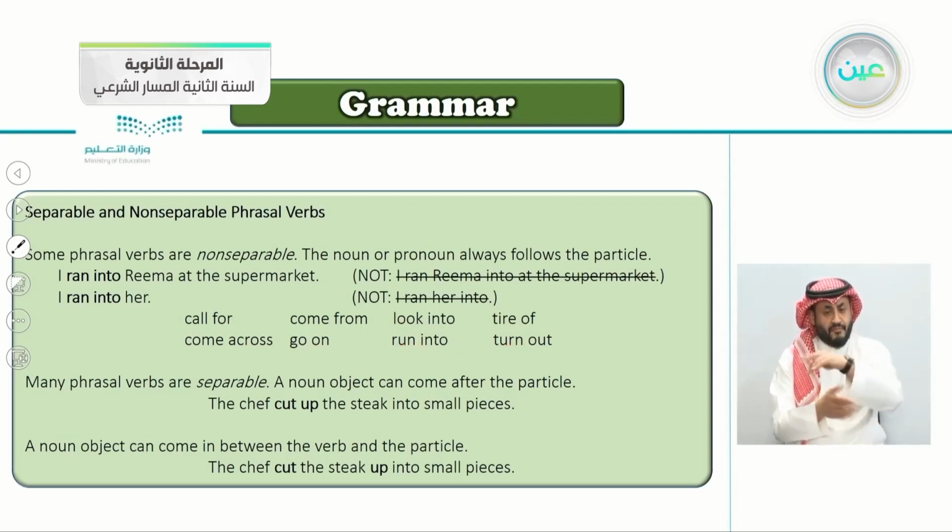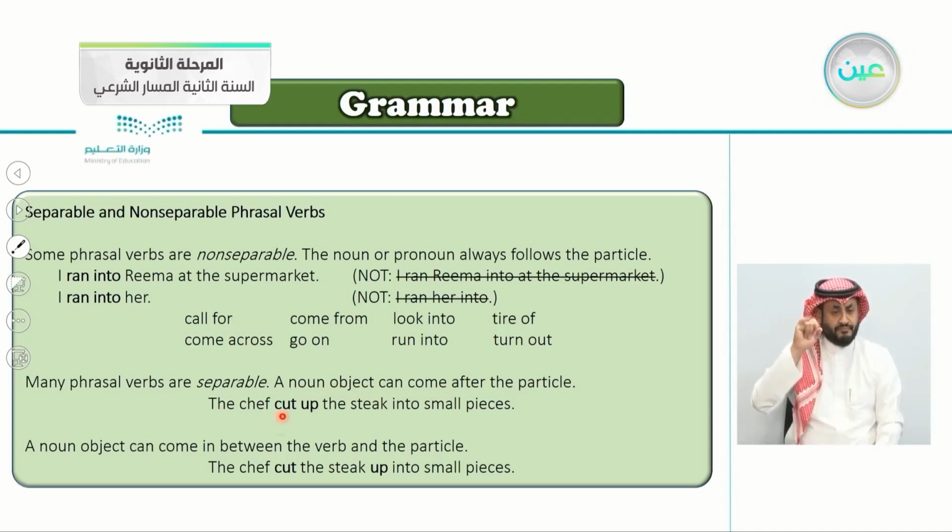So you can separate these phrasal verbs. You can't separate them. Many phrasal verbs are separable. So let's take the ones that we can separate here. Many phrasal verbs are separable. A noun object can come after the particle.